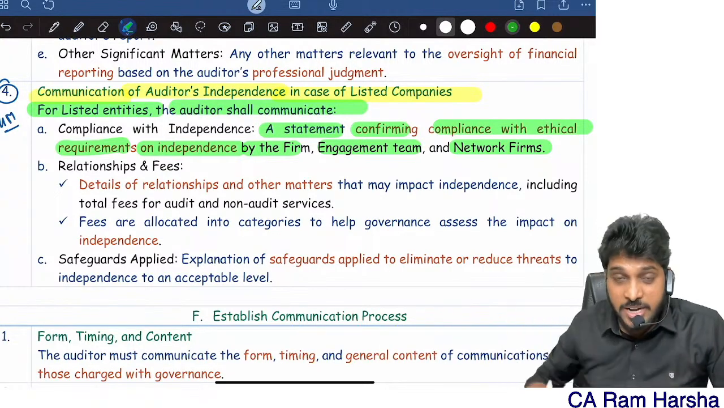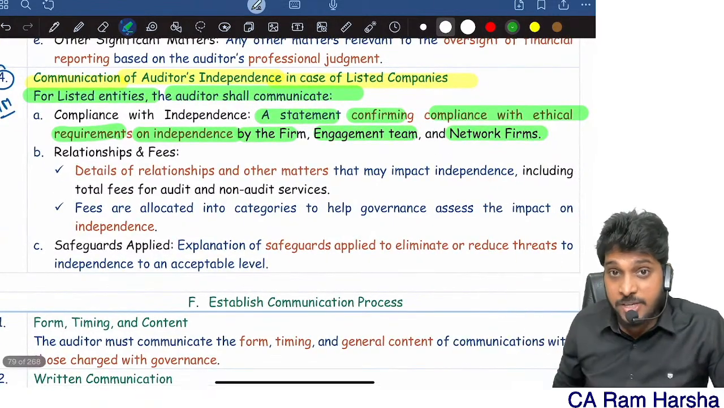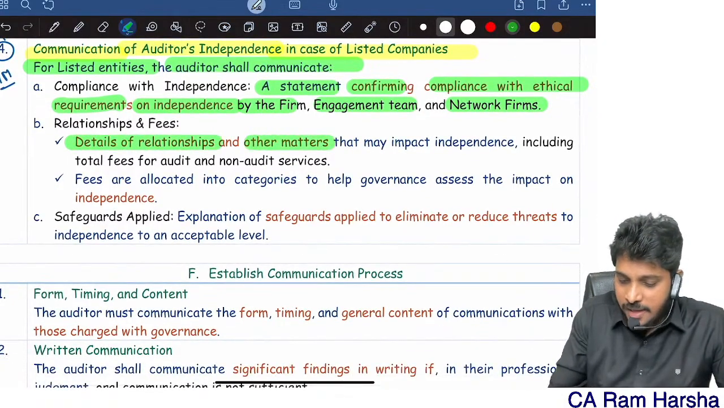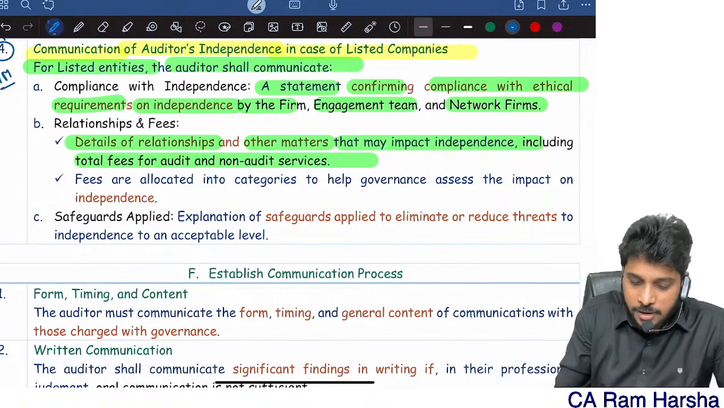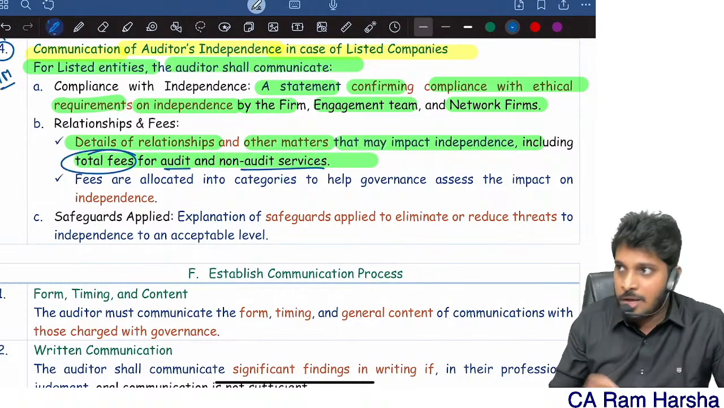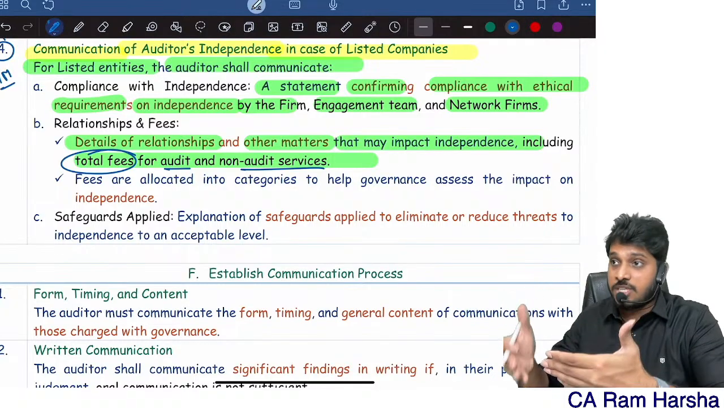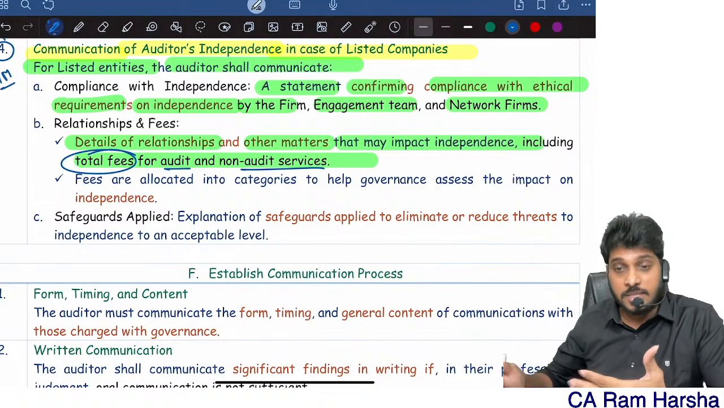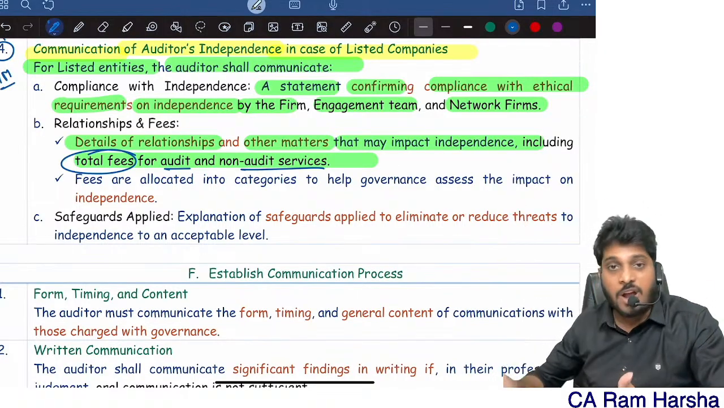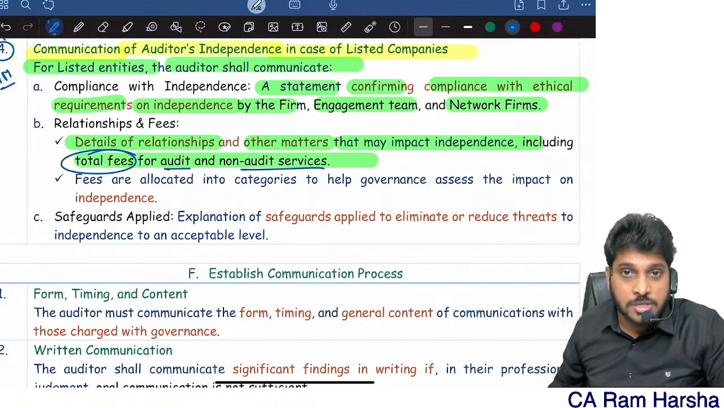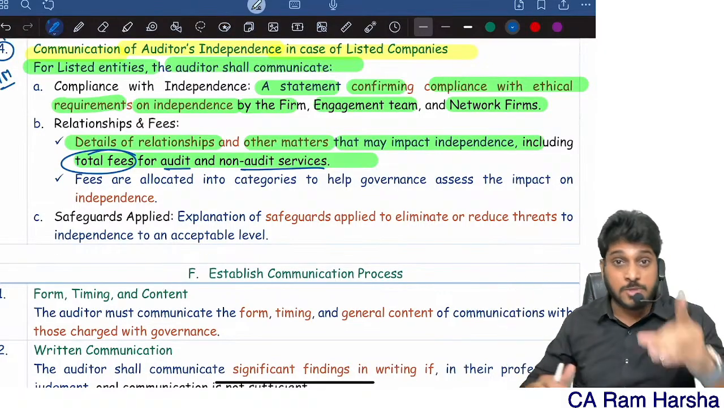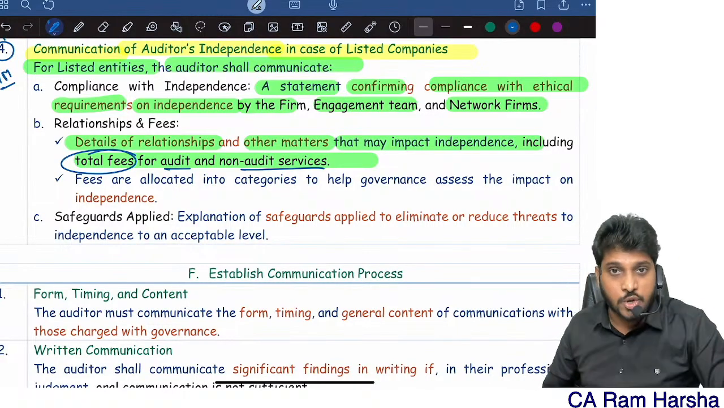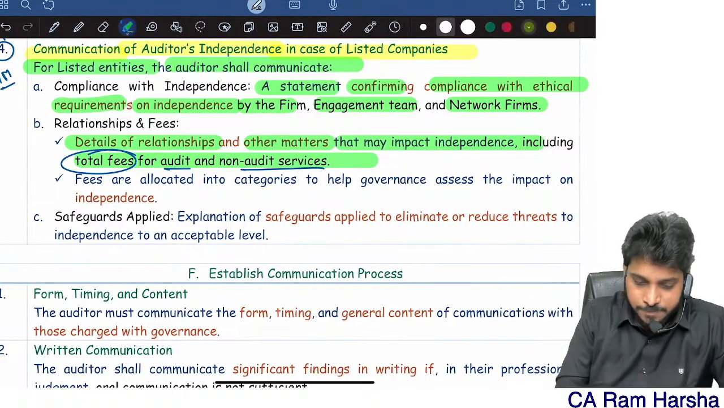I complied with independence. I need to give a statement of compliance to the management regarding independence. Further, when I am communicating regarding independence compliance to the top management of a listed company, I should also communicate the following: what are the relationships and other matters that may impact independence, including total fees that we are charging for audit and non-audit. I should tell them, sir, we the auditors are providing you audit services like this, non-audit services also like this. Fees for audit is this much, fees for non-audit this much. Our network firms are also providing you some services. What are all the relationships your firm, your network firm, your partners are having? You must communicate with top management.